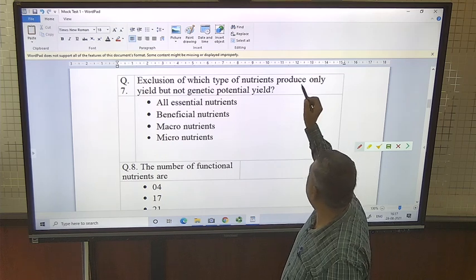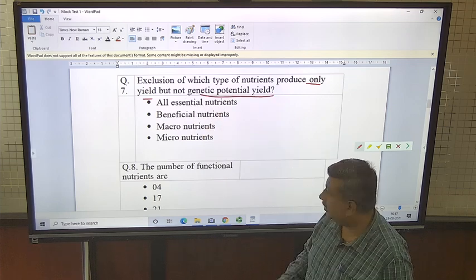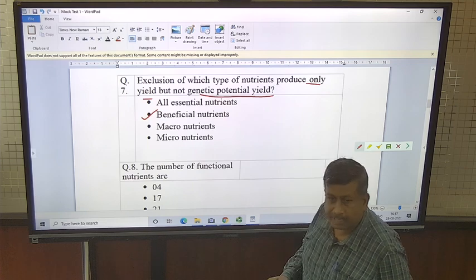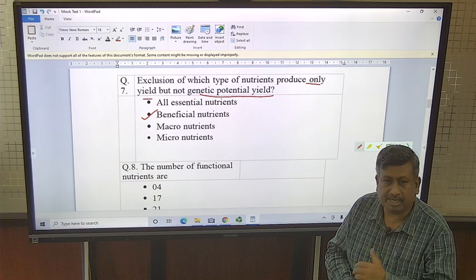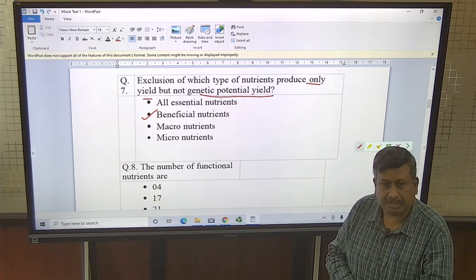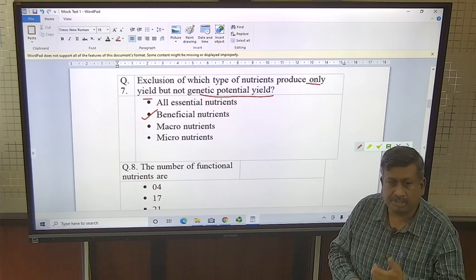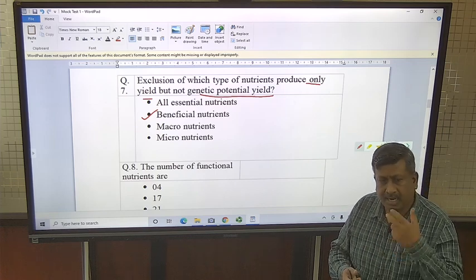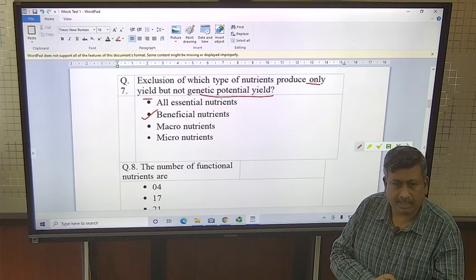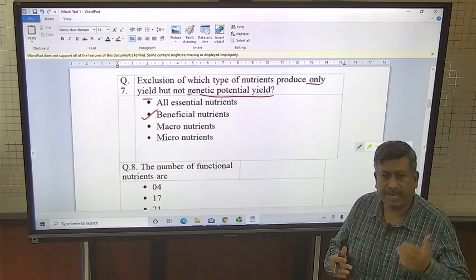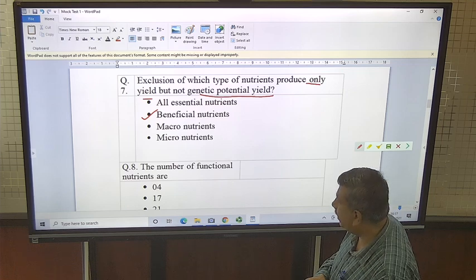When beneficial nutrients are applied, the crop makes very good growth because beneficial nutrients help in other functions. Essential nutrients are essential for growth, development and yield, but when beneficial nutrients like silicon, vanadium or cobalt are included, crops make their full potential yield. So the correct answer is beneficial nutrients.